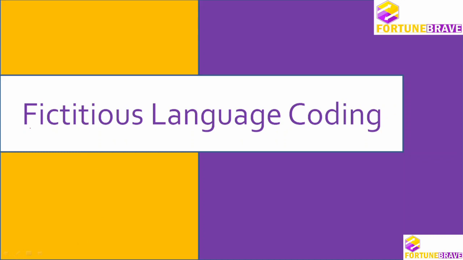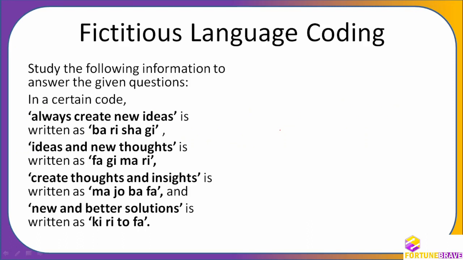Fictitious always means, understand, it comes from fiction. So fiction means it is an imaginary world. So it is imaginary. Okay. Language, because every language has its own grammar. Likewise, these codings will not be in the same place. Like first word has a first code, second word has a second code. Not like that. What will happen? Like language, it will not be serially arranged. So therefore, it is called fictitious language code.